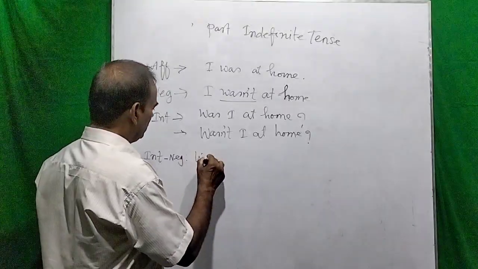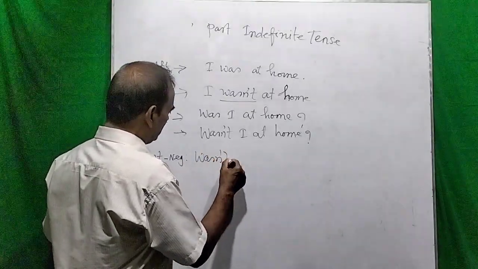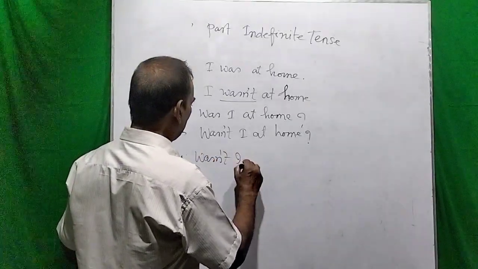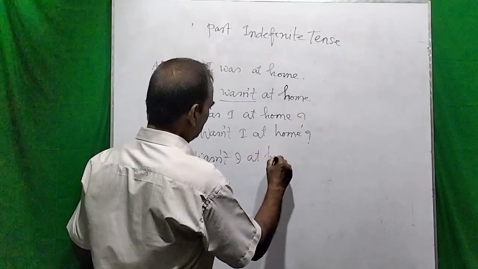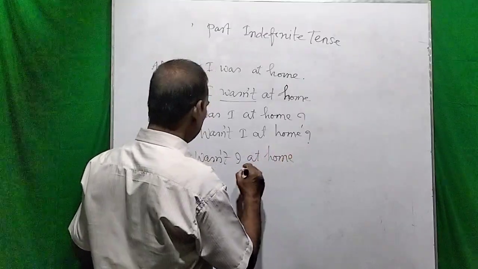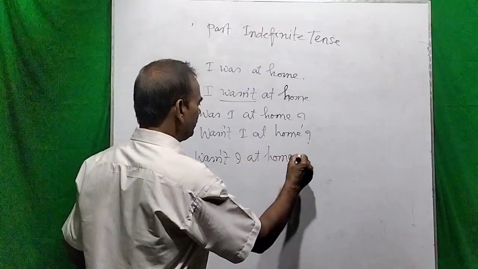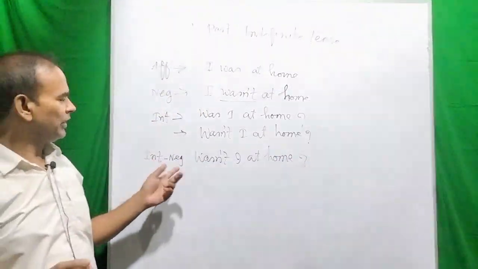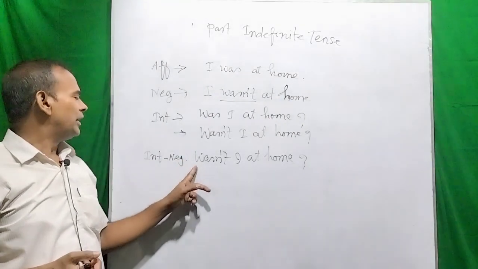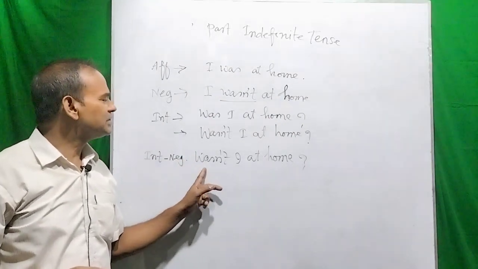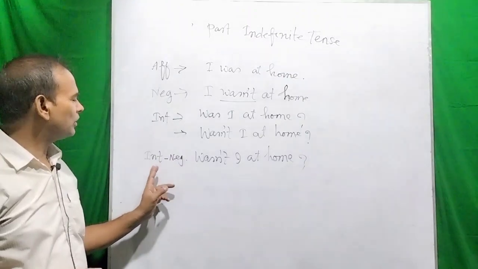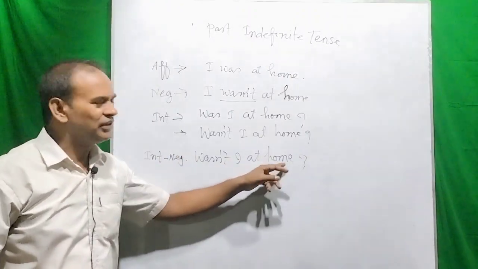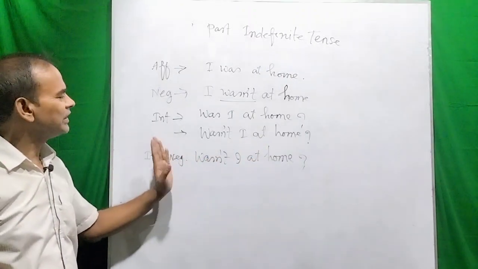So, wasn't I at home? This is the interrogative negative sentence. While we are making the verb to be in the interrogative negative sentence, this becomes the transformation. Wasn't I at home? This means that I was at home.